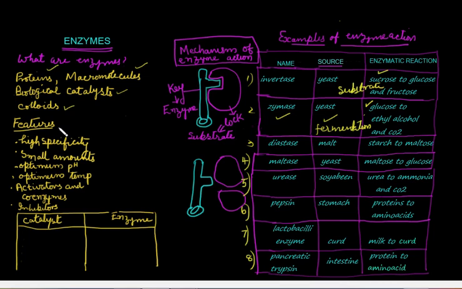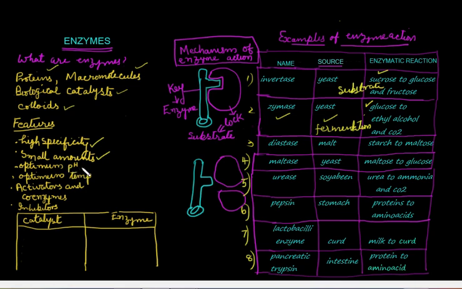Just like catalysts, enzymes also have certain features. Many of the features resemble that of catalysts because these enzymes are, after all, biological catalysts. They also have high specificity. For example, diastase can convert only starch to maltose. Maltase can convert maltose to glucose. So, there is much specificity in their action. They are needed only in small quantities because they are regenerated.